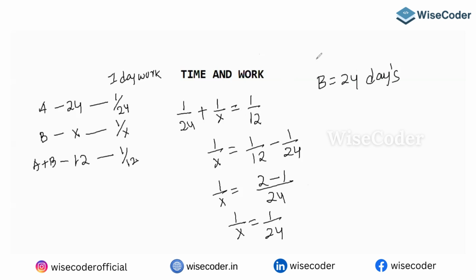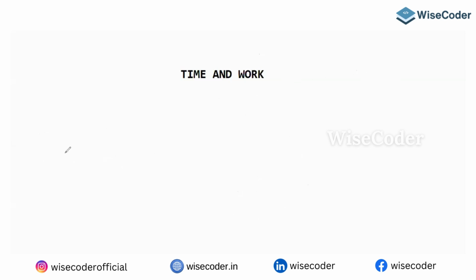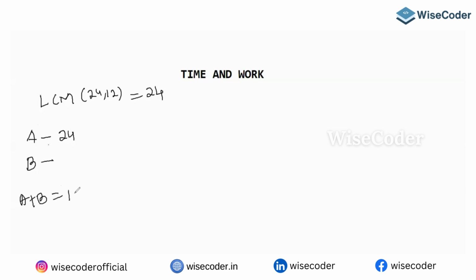Method 2, the LCM method. What are the days given in the question? 24 and 12. So the LCM will become 24. So please assume there are 24 chocolates. So A, B and A plus B. A will eat 24 chocolates in 24 days. B, I don't know. But A and B together take 12 days.